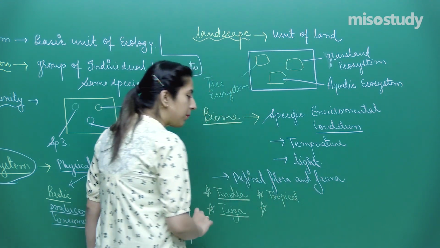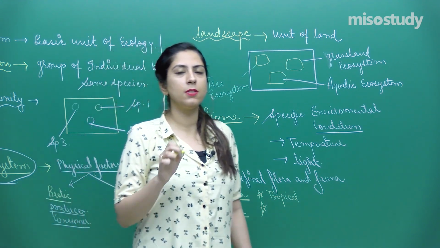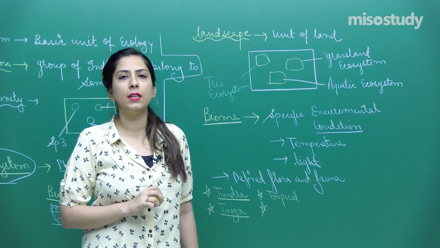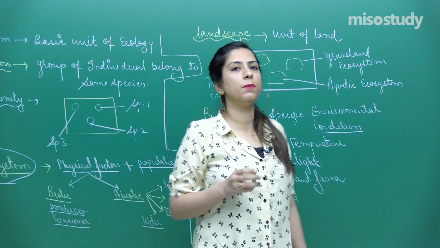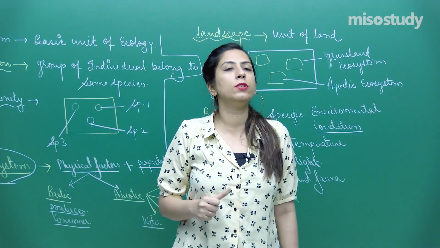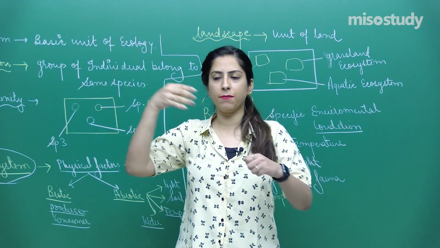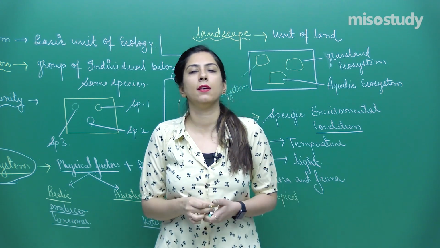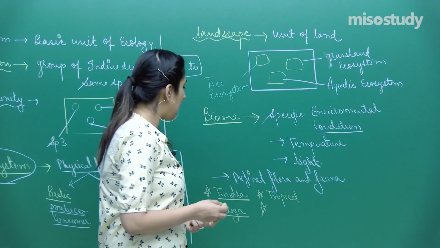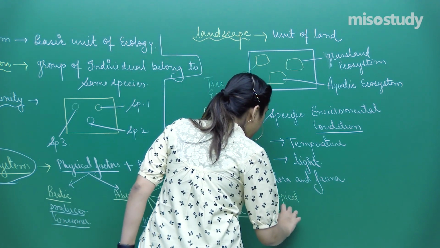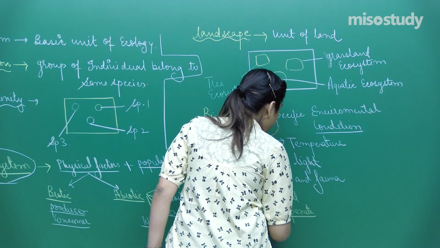So hope you remember the previous session when I drew the whole diagram starting from equator to poles: tropical, subtropical, temperate, and we have the Arctic and Antarctic regions. When you move from the equator towards the pole, the temperature decreases and the light also decreases. On the equator, the sun rays fall vertically, whereas at the poles sun rays don't fall vertically. So tropical regions are there. Similarly, temperate regions have some specific conditions.